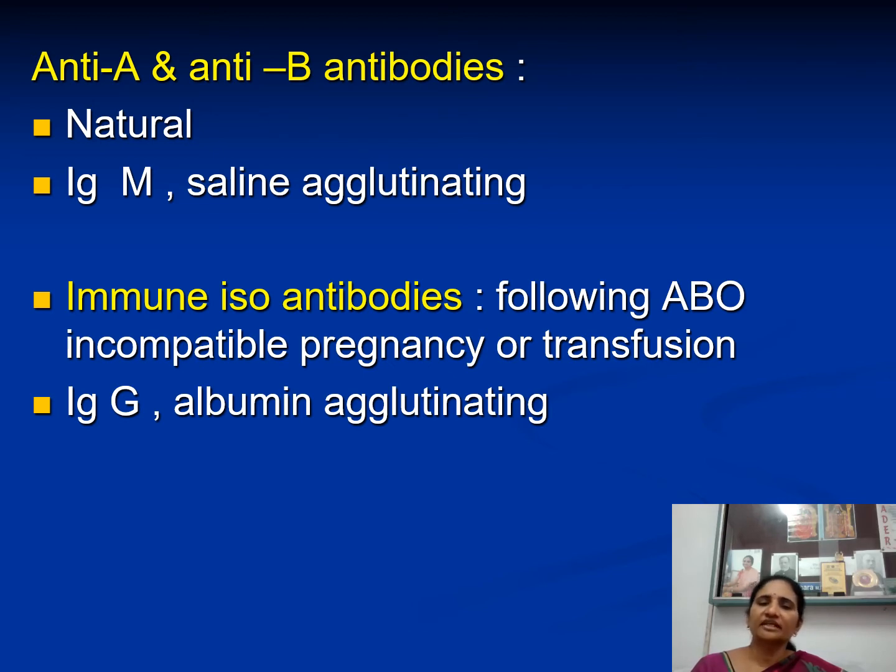If you give A blood, that A antigen is foreign to B group individuals. That's why it is called ABO incompatible transfusion. Then antibodies are produced, which are called immune antibodies. They are of IgG variety and they are albumin agglutinating antibodies.